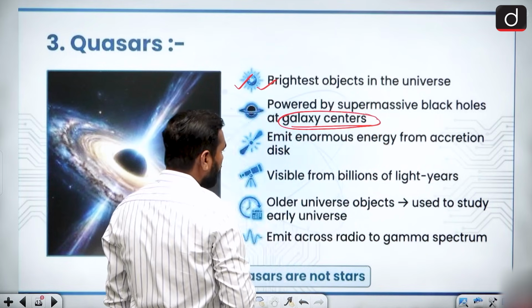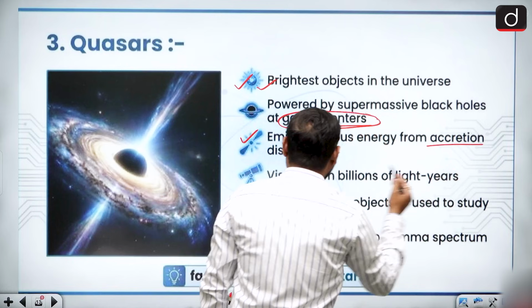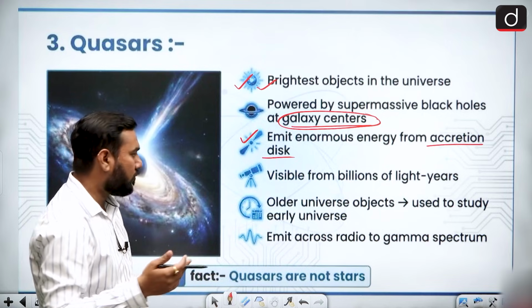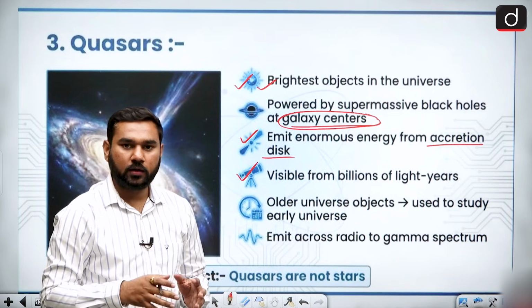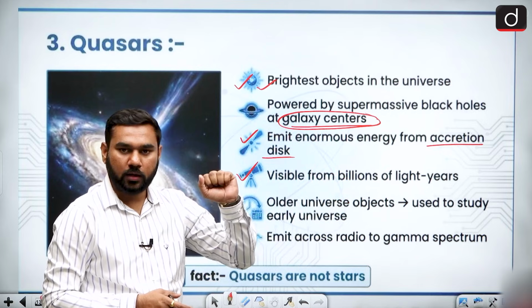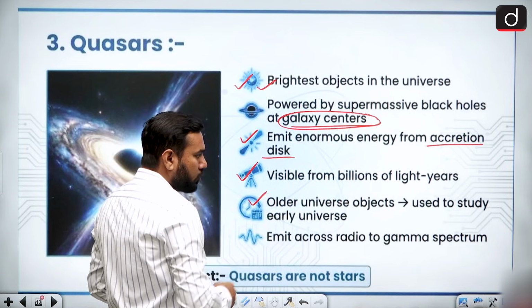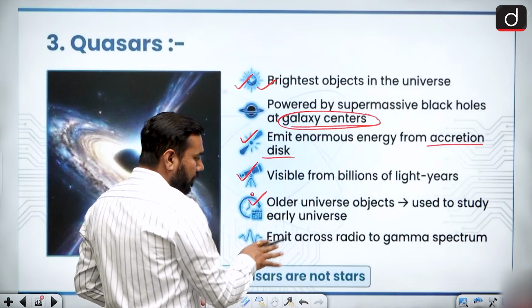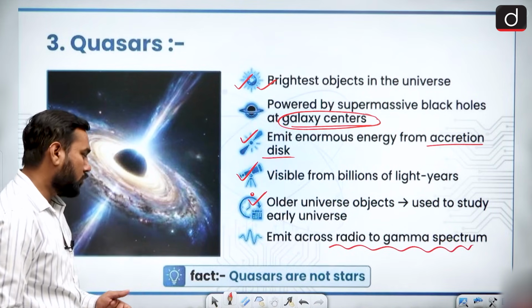This one is a very important point. It emits enormous energy from the accretion disk, because the lightning which is coming out from this center is due to the emission of energy. And this is visible from billions of light years away, because galaxies are present billions of years away from the earth, but we can see them due to their shining property. And being older universe objects, they are used to study the early universe. This one is a very important point, and it emits across the radio to gamma spectrum. So radio waves and gamma spectrums show up behind it.